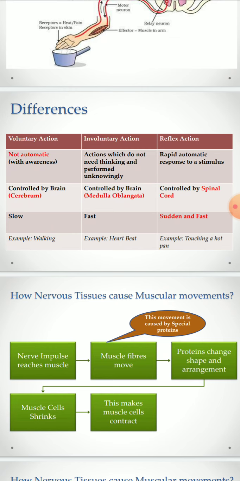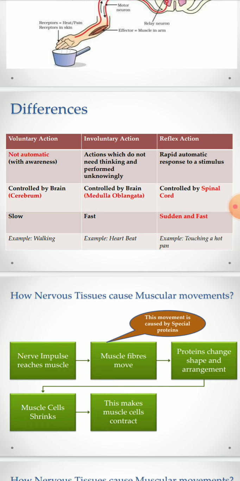Voluntary action is basically non-automatic. Involuntary actions are completely automatic, which do not need thinking and are performed unknowingly. Reflex actions are a rapid automatic response to a stimulus. Voluntary action is controlled by the cerebrum, the part of the brain. Involuntary action is controlled by the medulla oblongata, and reflex action is controlled by the spinal cord.